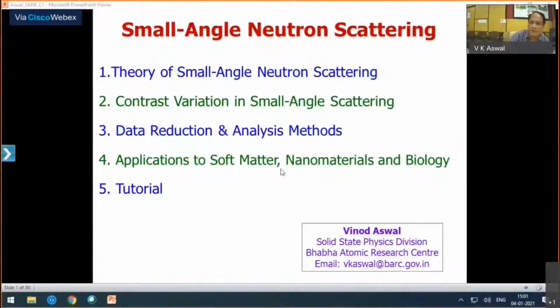These are systems where you may know that the properties are governed by length scales which are at nano or mesoscopic length scales. And to measure such length scales, you need a technique called small angle scattering. These kinds of materials are used in a wide range of disciplines, including physics, chemistry, biology, chemical engineering, material science, and so on.